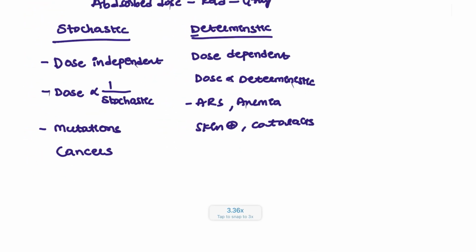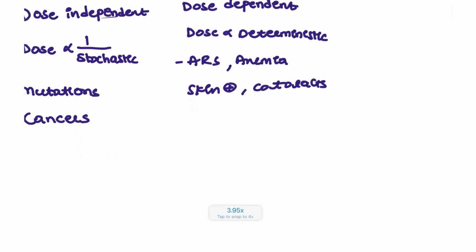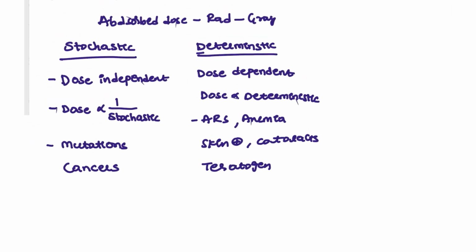And the question they asked, what about the fetus exposure? Does fetus exposure come under the stochastic or the deterministic? So for the fetus, this is a teratogen. So teratogen will be considered under the deterministic effect. Okay, these 2 points you have to remember.